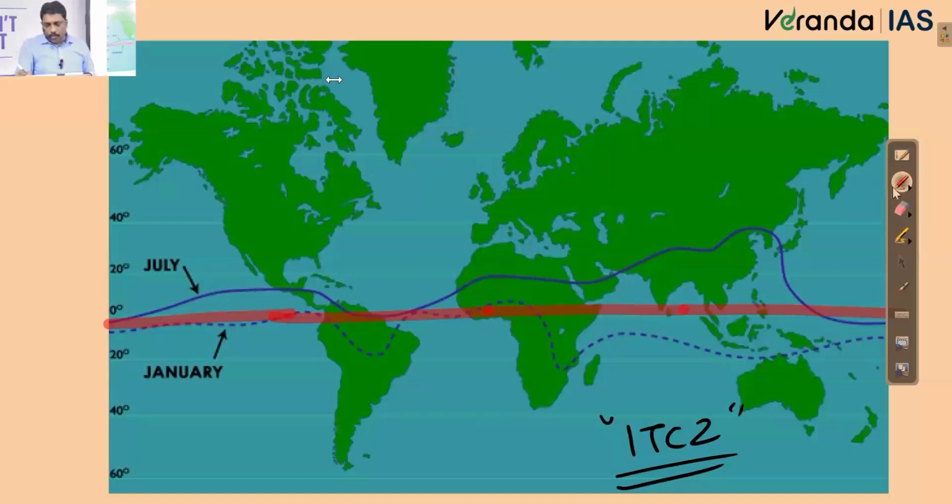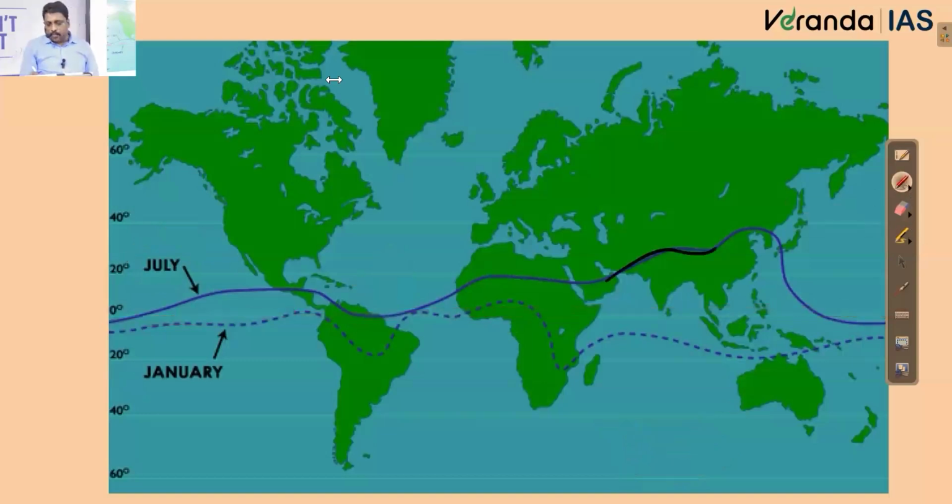For example, I know during summers, by the month of June, July, the sun's vertical rays will be moving towards Tropic of Cancer. So when the sun's vertical rays move towards Tropic of Cancer, this ITCZ will also move towards Tropic of Cancer. Right? Similarly, during winters, the ITCZ will be moving towards south of equator, that is Tropic of Capricorn.